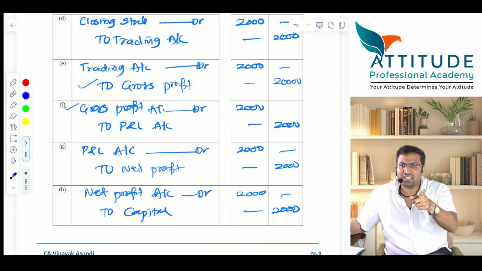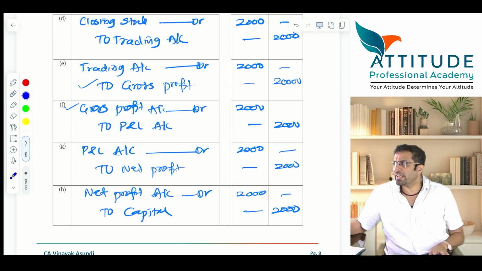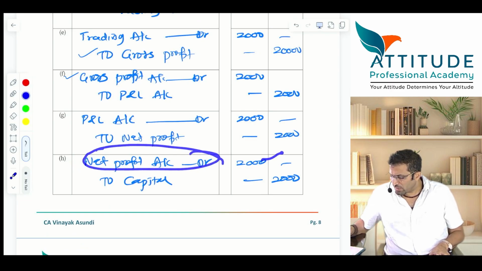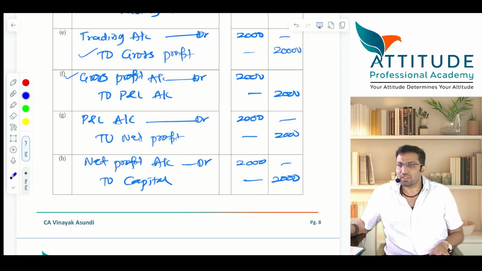Now what is the other account which is open now? Net profit. Now net profit, who is going to enjoy? Owner. So net profit should be transferred to capital. Entry. Very good. Net profit account debit to capital. Is that clear?